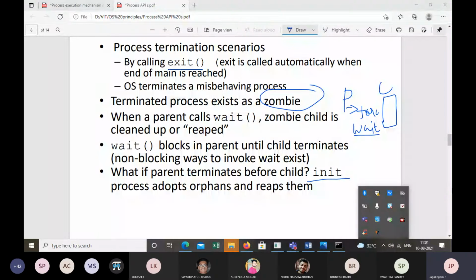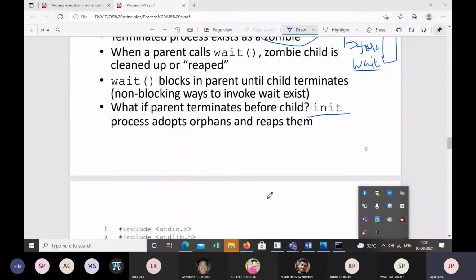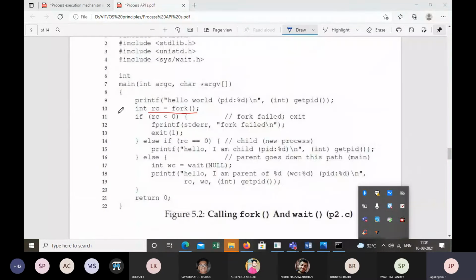If the parent is not available when the child gets terminated, then the init process will take care of the child and remove it completely from the system. When the child terminates, if the parent is available, then the parent will take care of cleaning the child memory image completely from the system. Good. And this is the code we discussed on that.